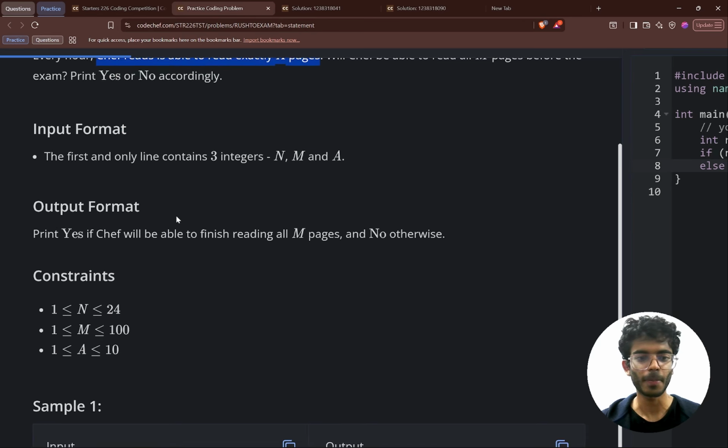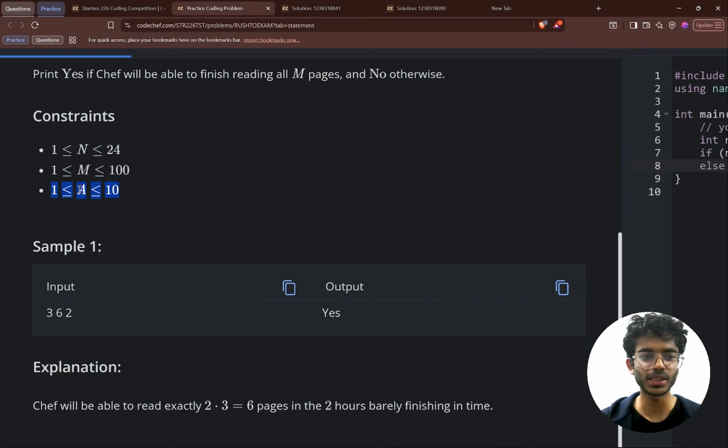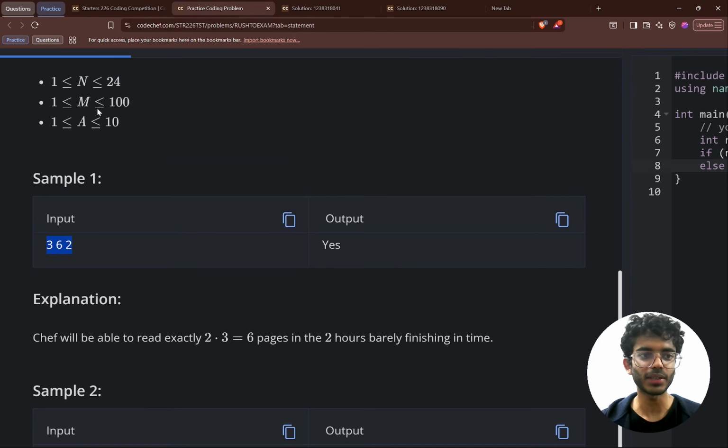In the constraints, we are given that n will be between 1 and 24, that is the total number of hours Chef has. m will be between 1 and 100, that is the number of pages Chef has to read. And a will be between 1 and 10, which is the number of pages Chef can read in 1 hour. So let's say in the first input, we have n equal to 3, m equal to 6, and a equal to 2.